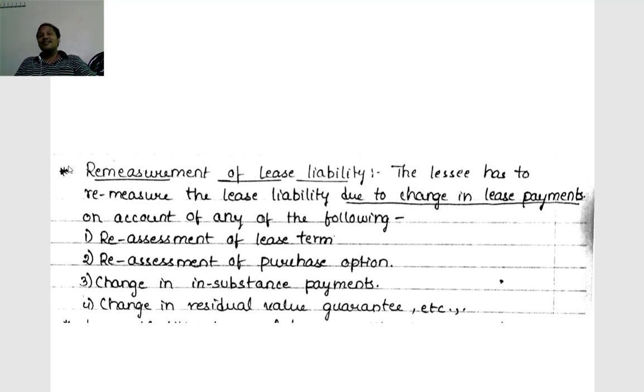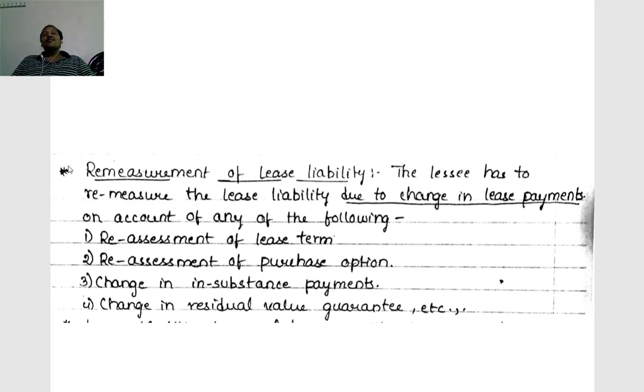Then reassessment of purchase option. Initially, while measuring lease liability, if a purchase option is there and the lessee is reasonably certain to exercise it, then it will be included in lease payments. Otherwise, we will not include it.